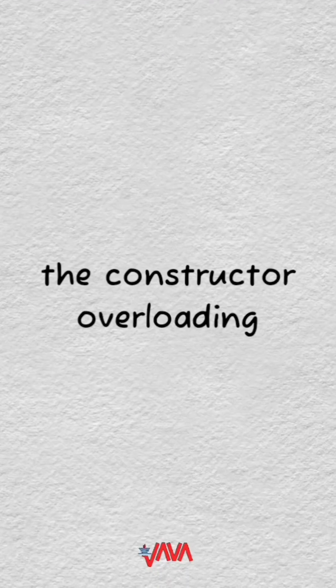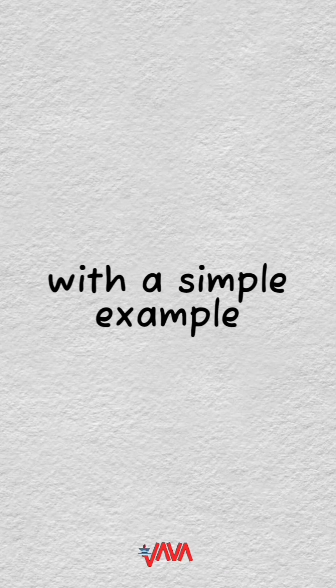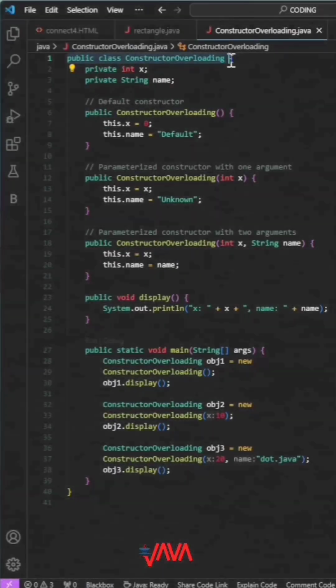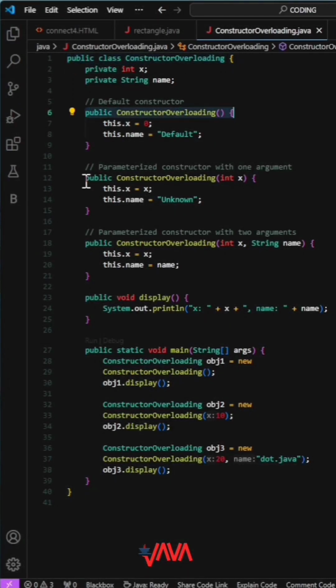Let's understand constructor overloading with a simple example. Here we have a class named ConstructorOverloading, with three constructors of the same name as the class: a default constructor with no arguments, which sets x to 0 and name to default; a parameterized constructor with one argument, which sets x to the provided value and name to unknown; and a parameterized constructor with two arguments, which sets x and name to the provided values.